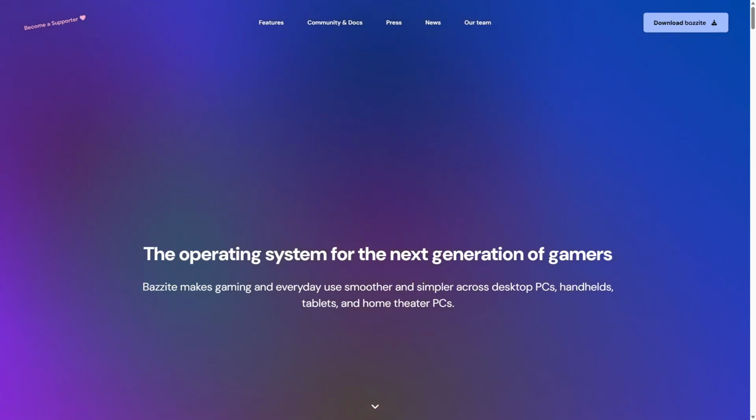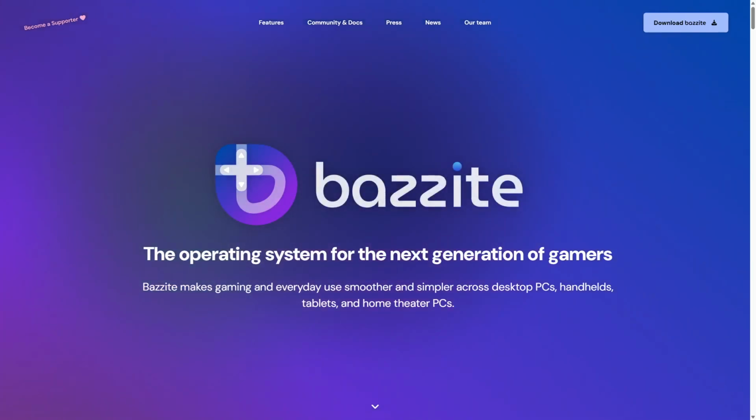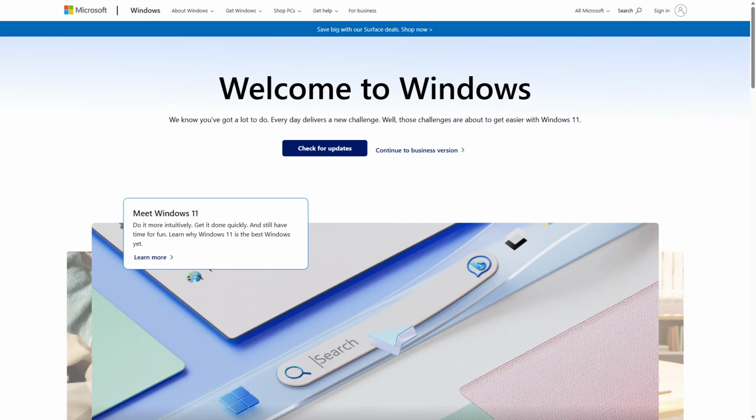Choose Bazzite if you want a streamlined high-performance gaming OS and are comfortable with Linux customization for maximum efficiency and control. Opt for Windows if you need the widest game compatibility and a user-friendly experience that supports all the latest titles and gaming hardware. Both operating systems excel in different areas, so pick the one that best fits your gaming style and setup.